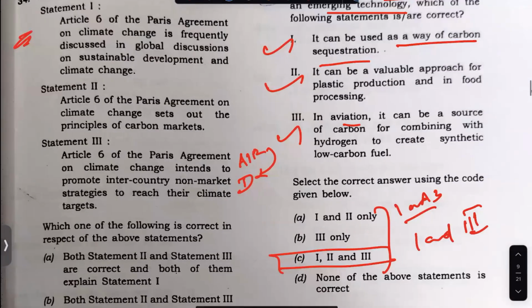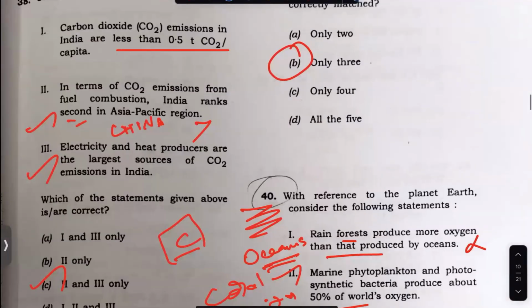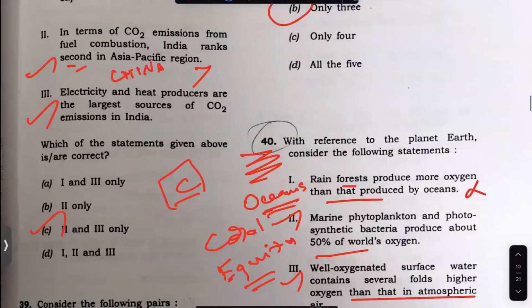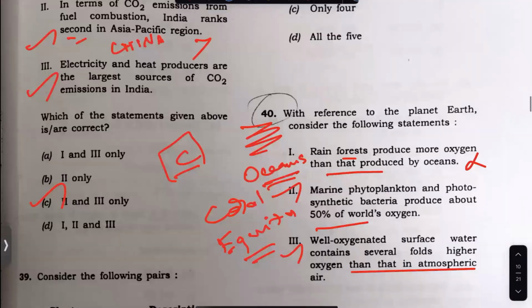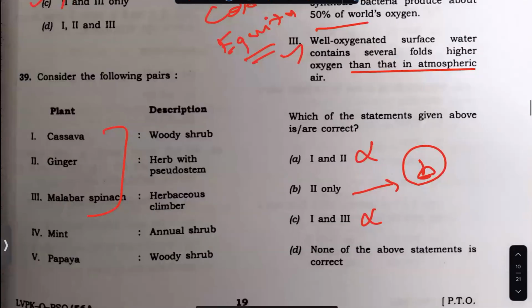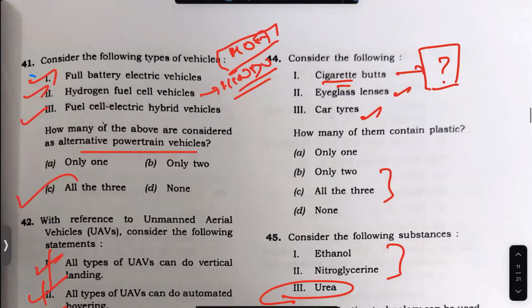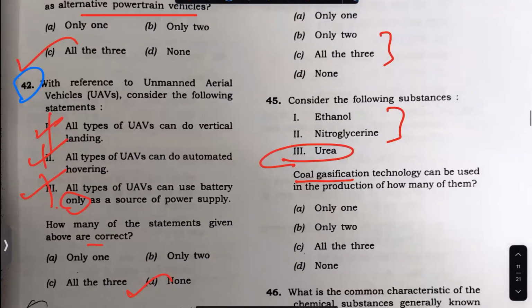You can say that direct capture. Okay, we can wait. 18. And this also can be taken, but we will leave that. 18. You can take this as 19. You can take this as 20, 21.